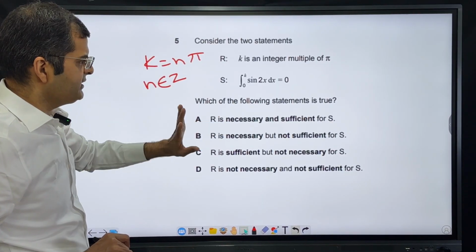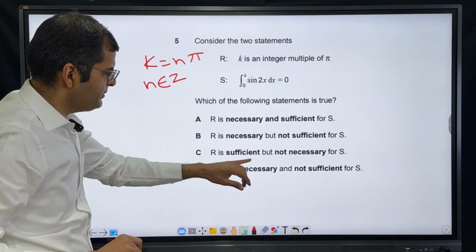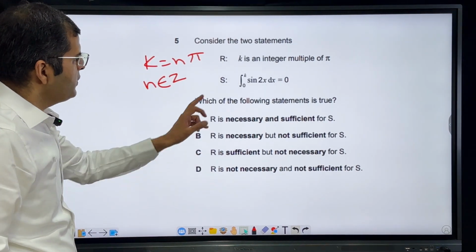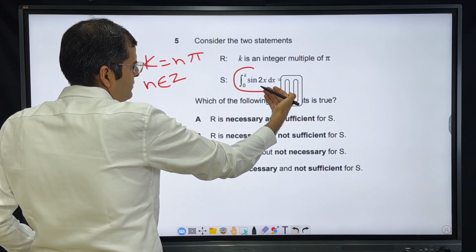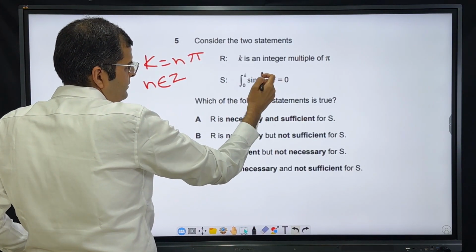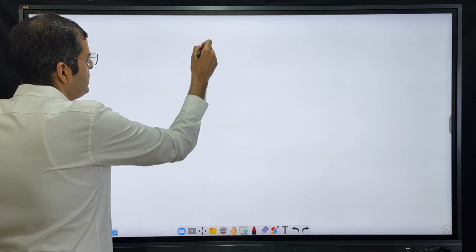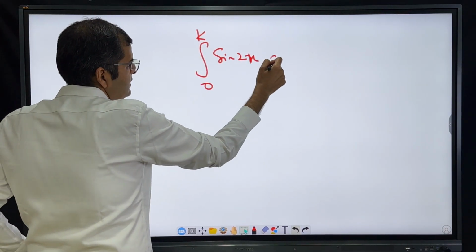Which of the following statements is true? R is necessary and sufficient. R is necessary but not sufficient. R is sufficient but not necessary. R is not necessary and not sufficient for S. Okay, so first of all, what I'll do is figure out the value of this integral, the integral from 0 to k of sine 2x dx.